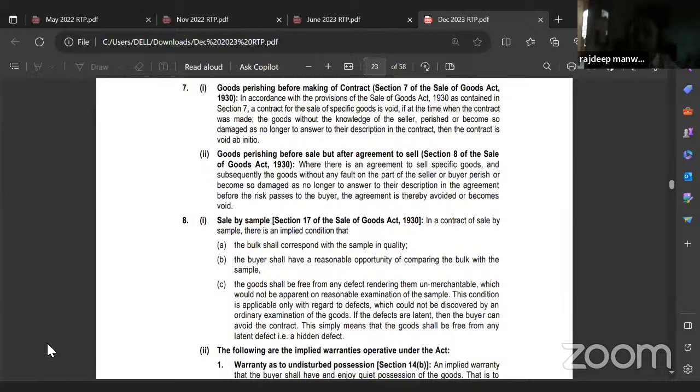Goods which are identified and separated at the time of contract of sale are called as specific goods. Goods which are not identified and separated at the time of contract of sale are called unascertained goods. Goods which are separated and identified after the contract of sale are called as ascertained goods. What are they called? Now, if there is a destruction of subject matter of the goods after an agreement to sell, but not before the sale, just read that line again.